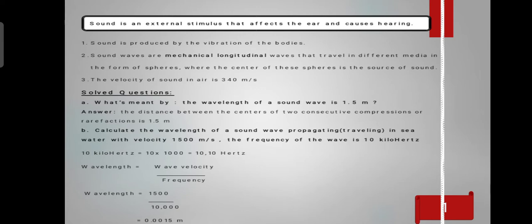So 10 kilohertz equals 10 times 10 to the power 3, so it equals 10,000 hertz. We want to get the wavelength, so wavelength equals wave velocity over frequency. So 1,500 over 10,000 equals 0.015 meter. Next.